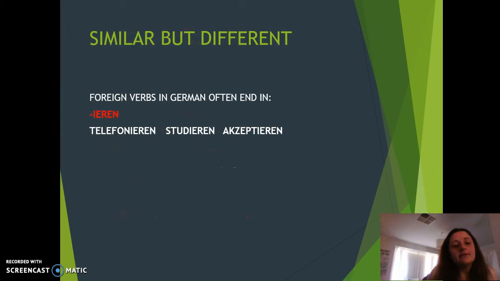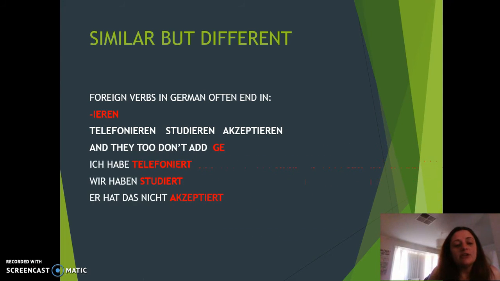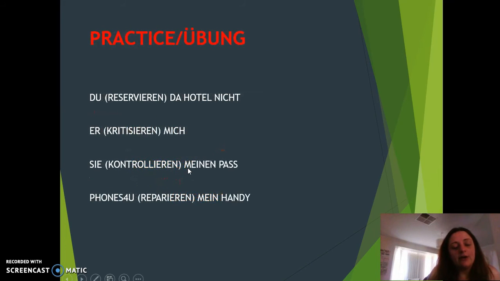Beautiful. Now there are some words that are taken from other countries and they tend to generally end in iren. So words that are from other languages and used in German generally have iren at the end of them. So how are they treated in the past tense? The same way as inseparables. You don't add a GE, you just add a T to the stem. So you lose the EN and you add a T. Telefonieren becomes telefoniert. Have a go at them. Stopping the video here, and here are your answers.